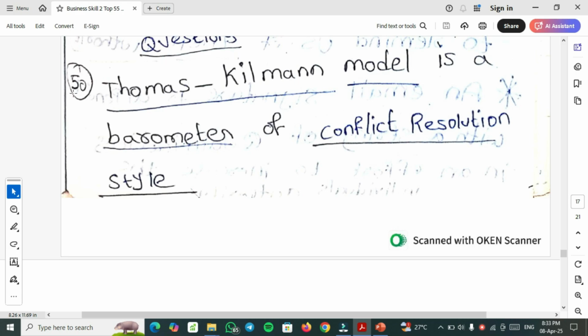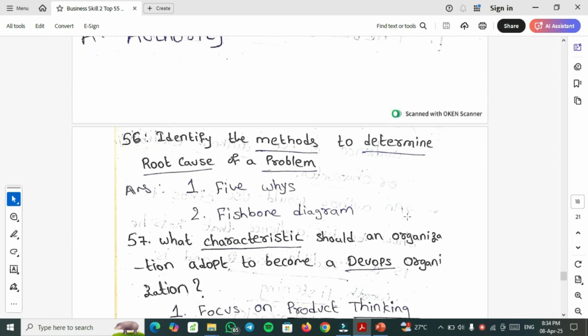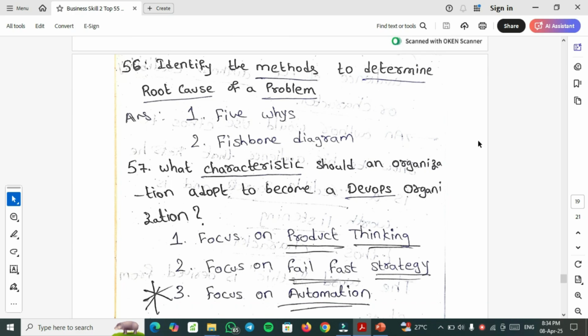50th important one, Thomas Kilmann model is a barometer of conflict and resolution style. 51st question, which principle of persuasion is related to titles, styles and tone? So authority principle is related to titles, styles and tone in persuasion. Identify the methods to determine root cause of a problem. Again 5 whys and fishbone diagram. So these are the most important repeated questions.